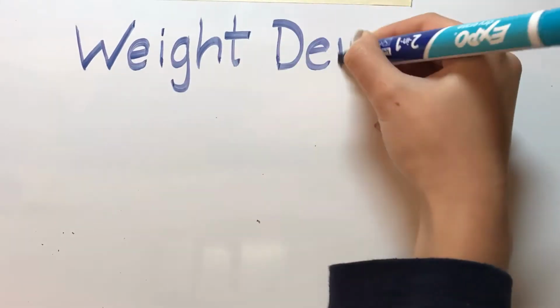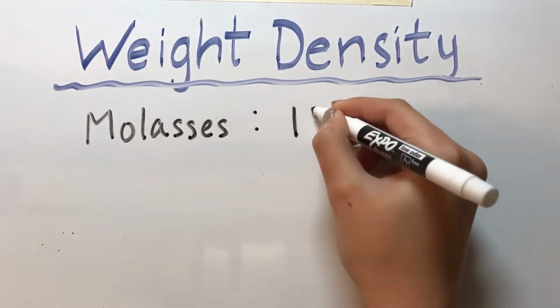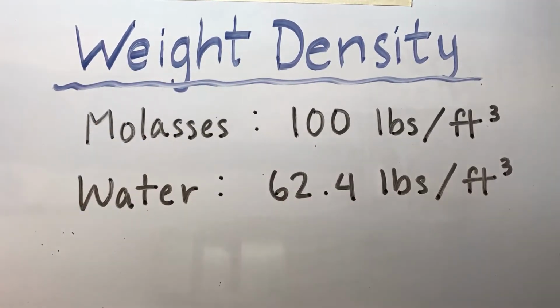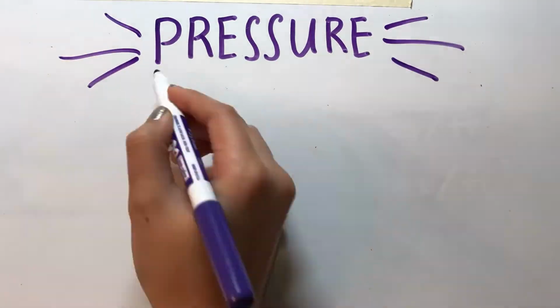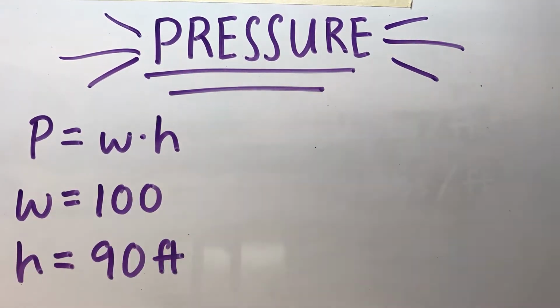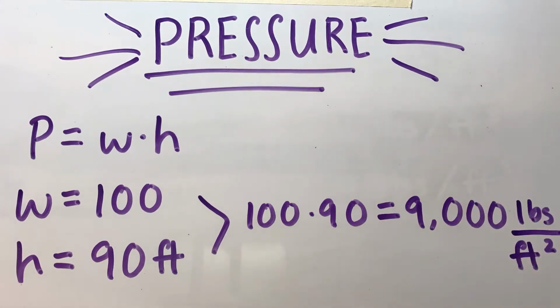We know that the weight density of molasses is 100 pounds per feet cubed. Comparing it to water, which has a weight density of 62.4 pounds per feet cubed, you can see that molasses is much heavier. We also know that pressure is equal to the weight density times the height or depth of the liquid. And since the depth is 90 feet, we can calculate the pressure to be 9,000 pounds per feet squared.